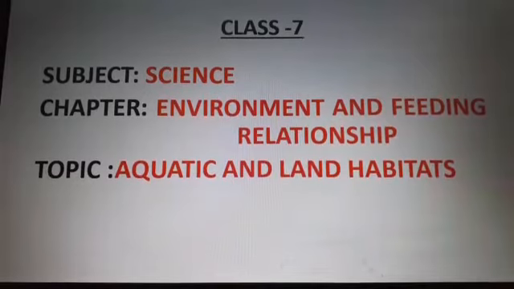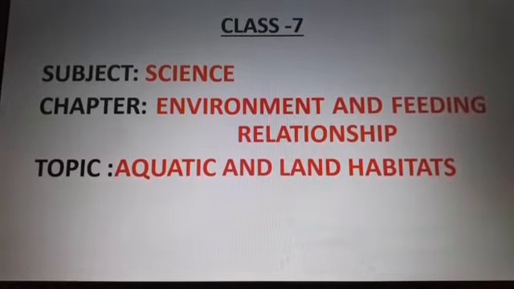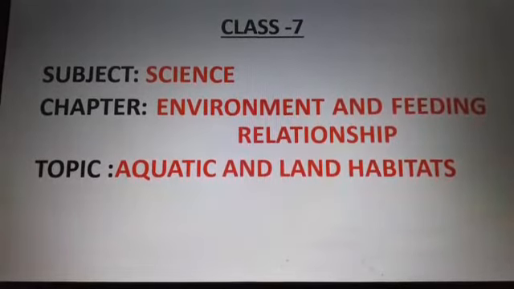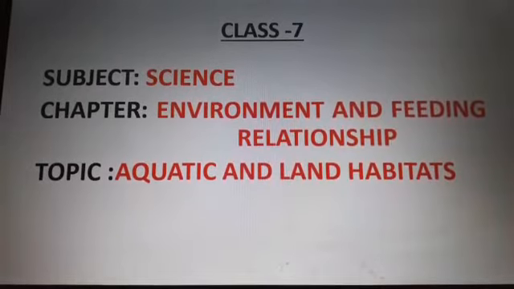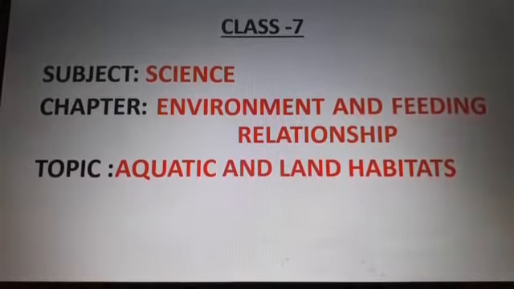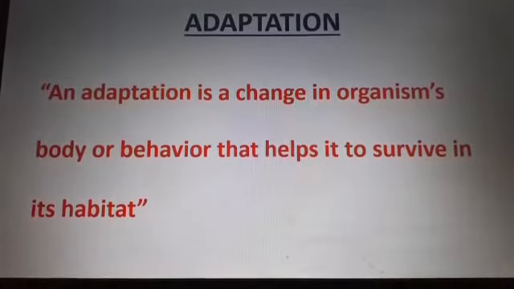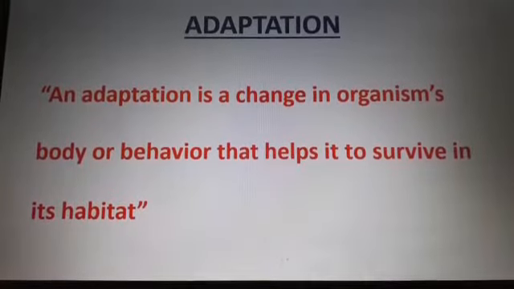Hello students, this is your science class and the topic we are going to study today is aquatic and land habitat from the chapter Environment and Feeding Relationship, page 40 of the book Journal Science. Today we will be discussing the adaptation in different habitats, aquatic and land habitats.